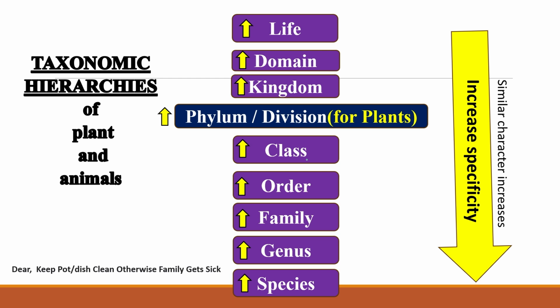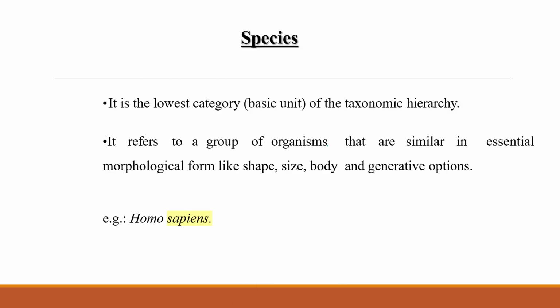And when we move from top to bottom, it increases the specificity and the similarity in characteristics. We use the term phylum for animals and division for plants. Clear?